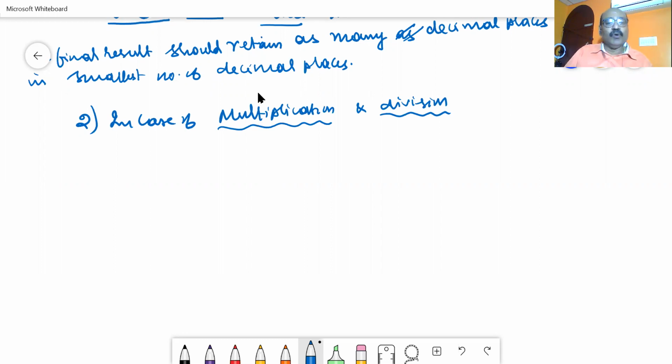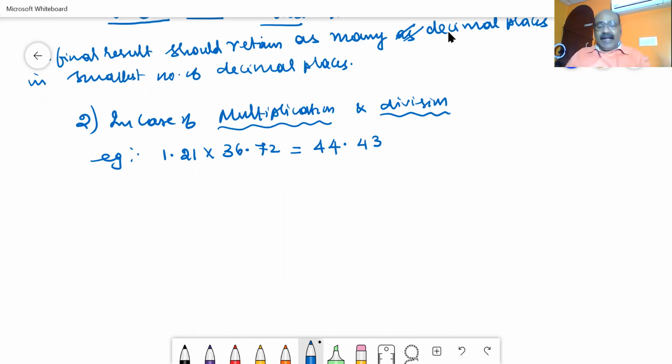I have two numbers. For example, 1.21 multiplied with 36.72 is equal to, what is the value? When I multiply, I get the answer as 44.4312. So how many digits are available? 1, 2, 3, 4, 5, 6. So 4 plus 2, 6. Now how to round it off? Again, you go to the data.